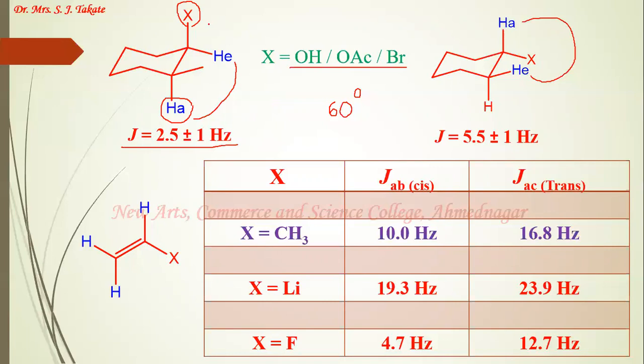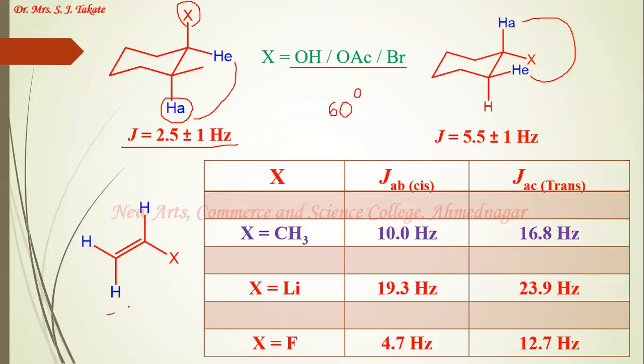But in the first case, the decrease is large, because the electronegative element is present and it is anti-periplanar to one of the coupling partners. So we can say that electronegative elements decrease the coupling constant value to a great extent if the electronegative element is anti-periplanar to at least one of the coupling partners.